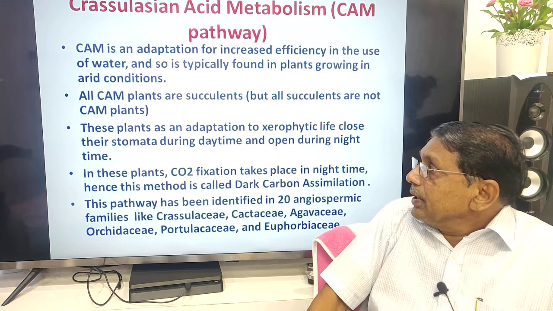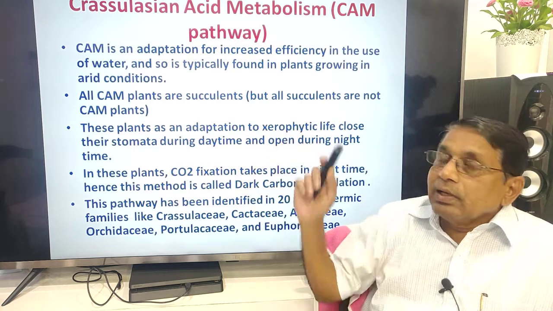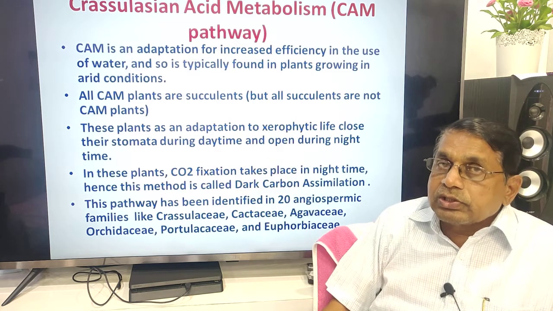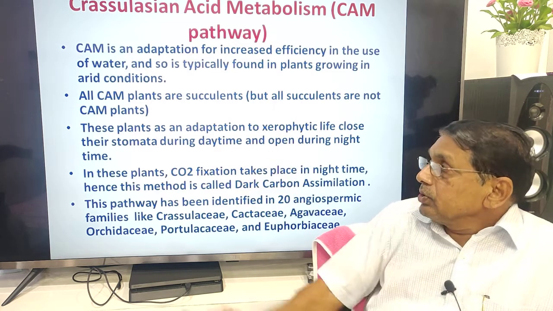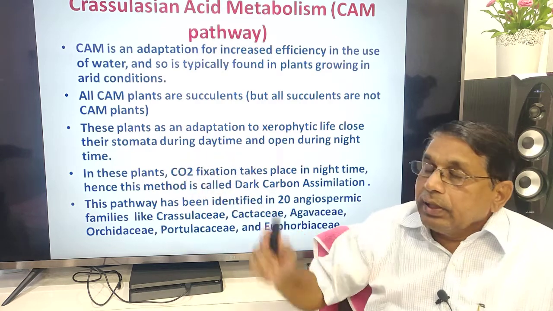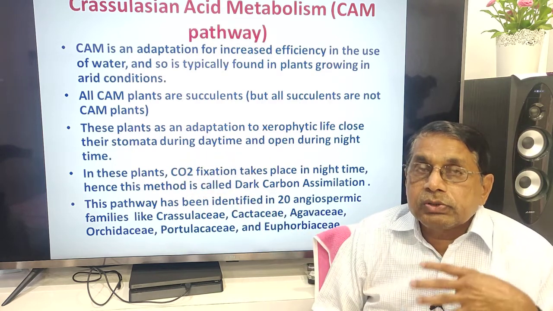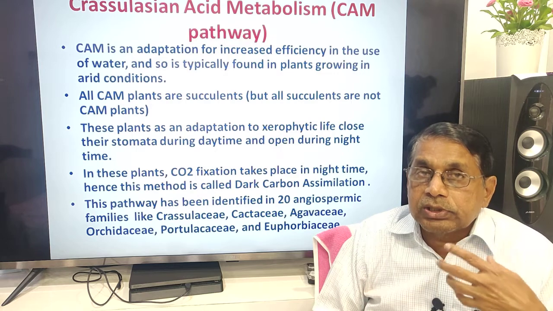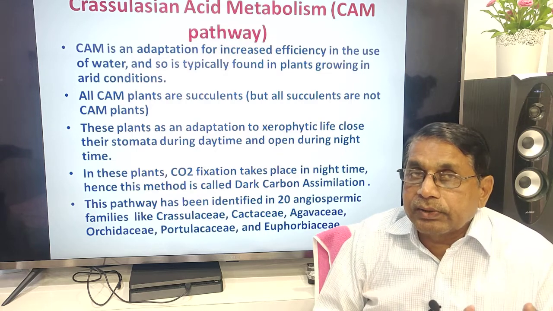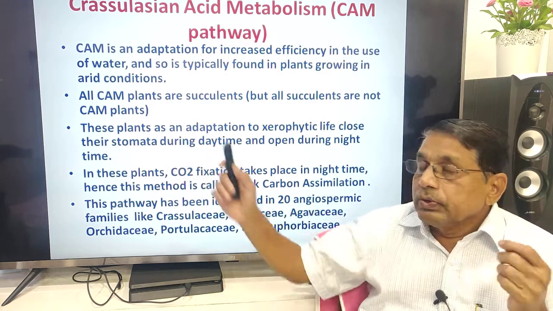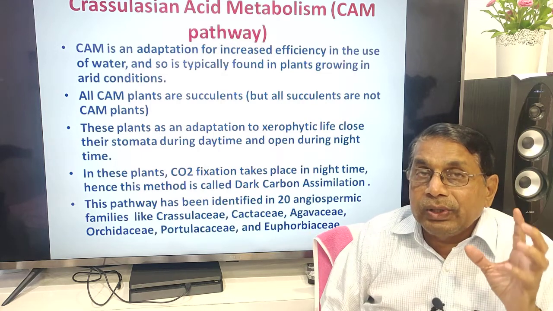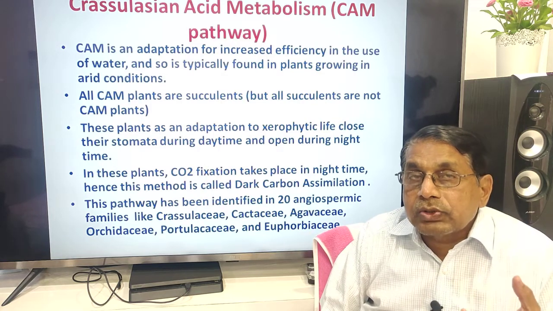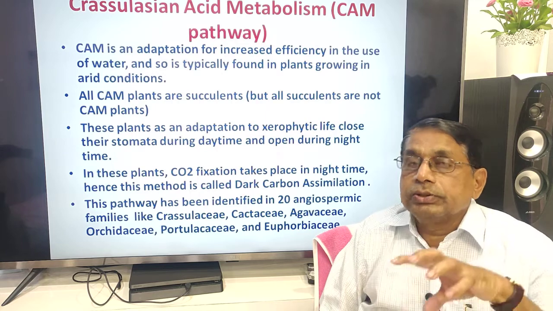These plants, as an adaptation to xerophytic life, dry conditions, close their stomata during daytime to avoid transpiration, thus avoiding loss of water. They close the stomata during daytime and open stomata during night.